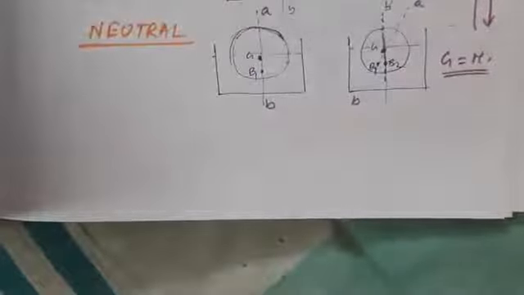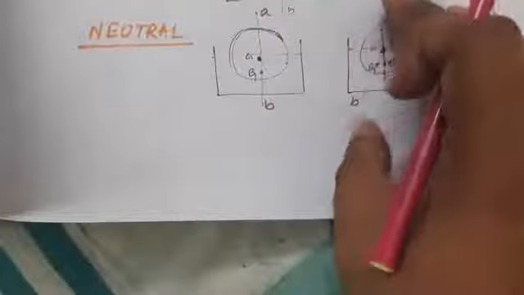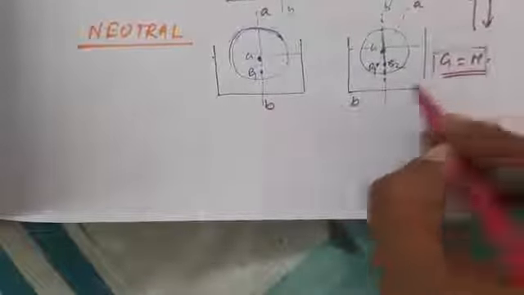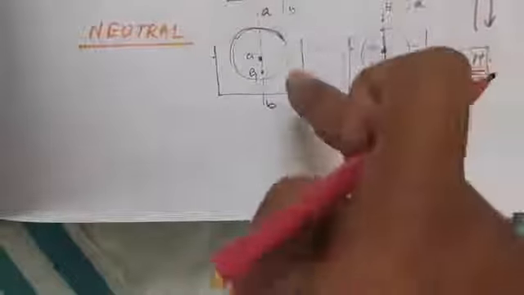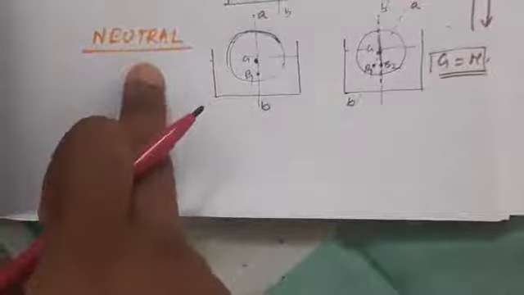That means in this case, the center of gravity of the body coincides with the metacenter of the body. In any position, if we shift this sphere, we will find this condition is satisfied. So when the center of gravity of the body coincides with the metacenter, then we say the body is in neutral equilibrium, and only this kind of spherically shaped body is in neutral equilibrium.